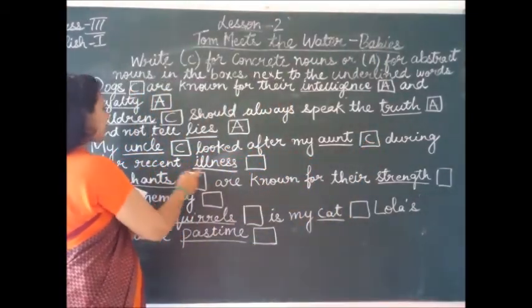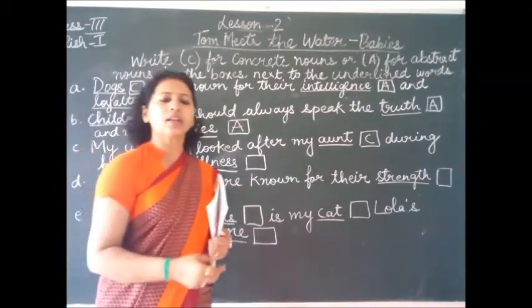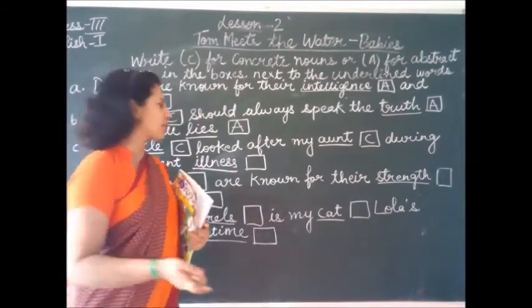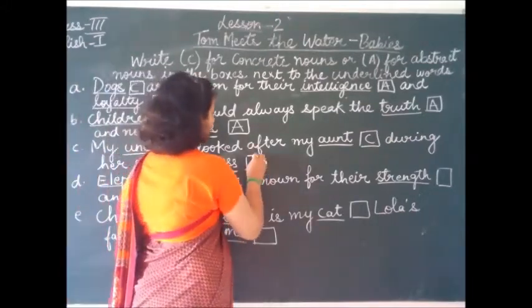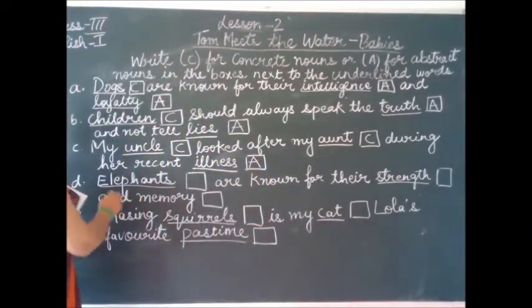And illness. Can we see illness? Can we touch it? Can we hear it? Can we taste it? No, we cannot. So what is it? This is your abstract noun. So just write A over there.